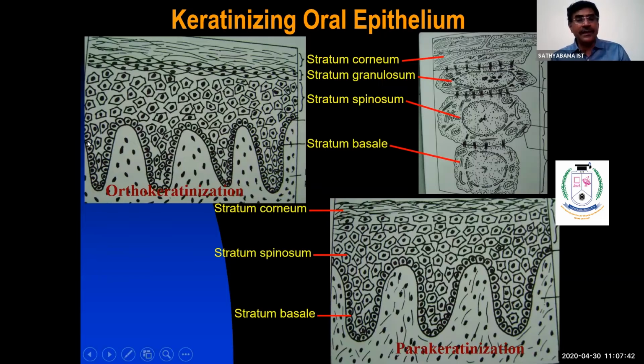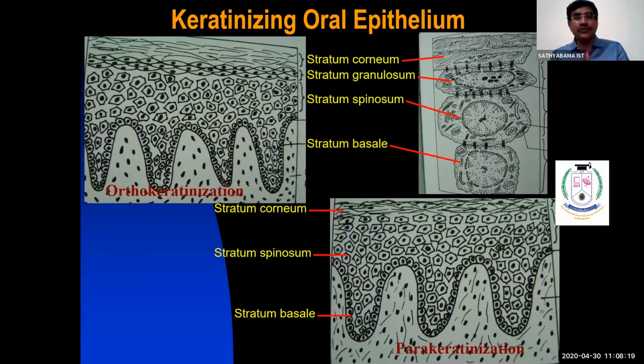As I said earlier, stratum basale is always a single layer. Here the cells may be cuboidal or columnar. Here cells are joined by the junction called desmosome, nothing but an intercellular junction between two epithelial cells. And stratum basale has two functions: progenitor function and maturation function. In the progenitor function, the basal cells produce a new population of cells. And these cells have to go for differentiation into different layers.